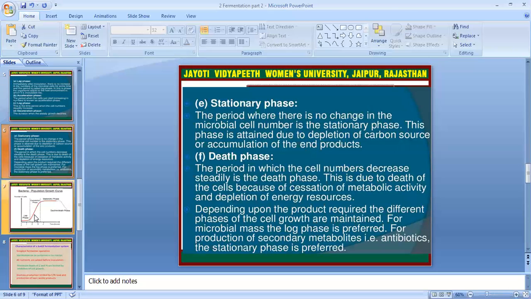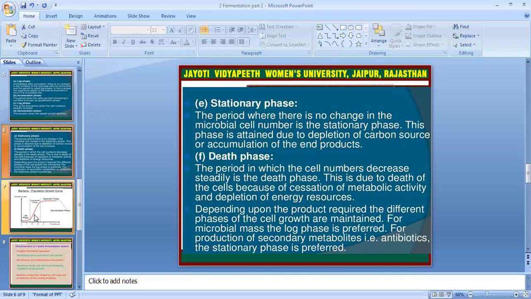In the stationary phase, there is no change in the microbial cell number. That means in this phase the carbon sources are added at the end, and we have observed only the accumulation. And finally, the death phase: in this period the cell number decreases speedily. In the death phase, the cells die because of the cessation of metabolic activity.